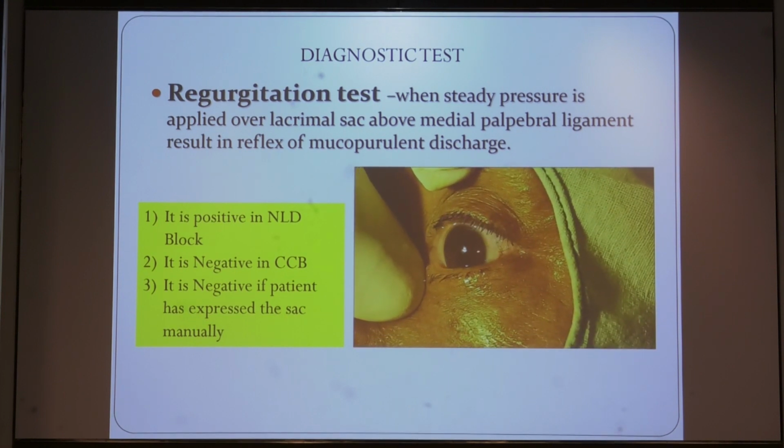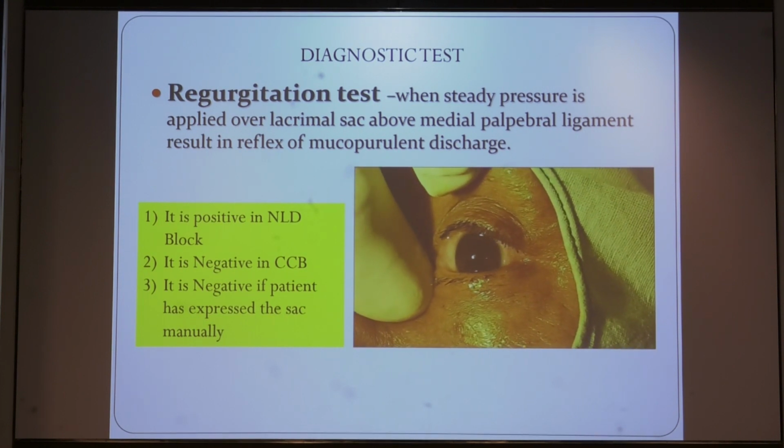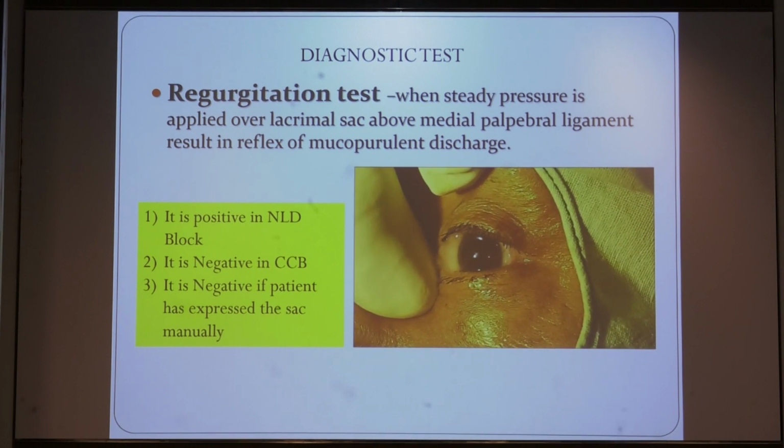Just you see here in the regurgitation test, you can push over the sac area and see whether the regurgitation is positive or not. If there is regurgitation of mucus or mucopus, it indicates that there is a blockage in the nasal passage. If there is no regurgitation, it indicates that there is a common canalicular blockage.